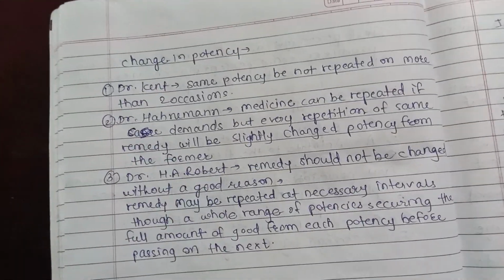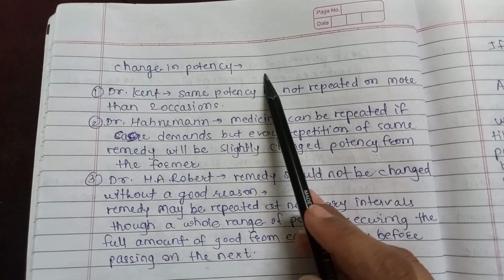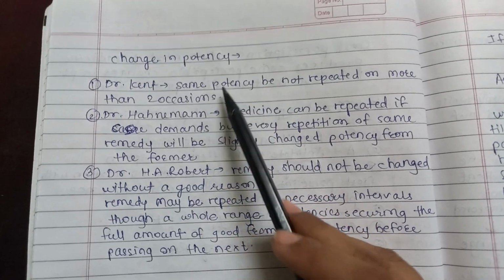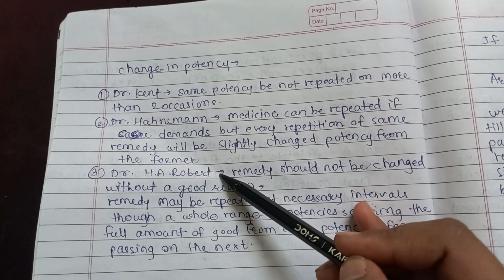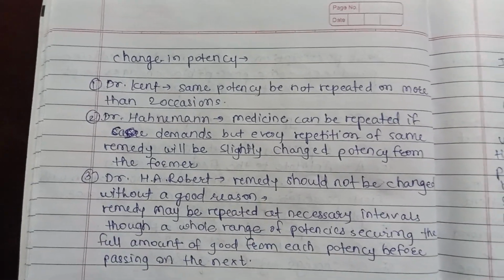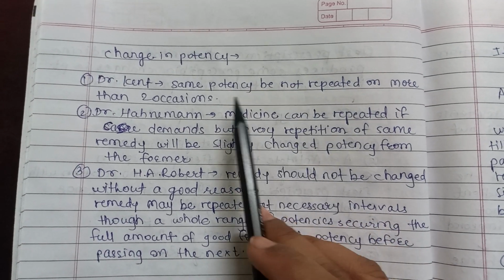So we have to take note that when repeating the first prescription we have to change the potency always. Different masters have the same opinion; according to Dr. Kent, the same potency should not be repeated on more than 2 occasions.